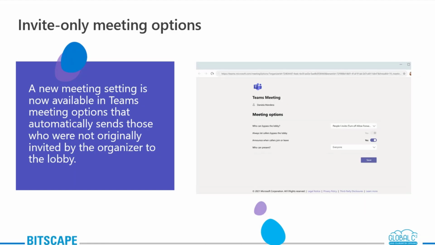Now, if an invitee forwards a meeting invitation to one of their colleagues, when that person tries to join, they will be directed to wait in the lobby while the host selects to admit them. This helps prevent those uninvited from joining the meeting, but since we invited you, you are directly jumping into the meeting environment.